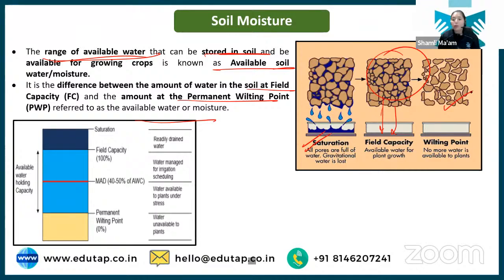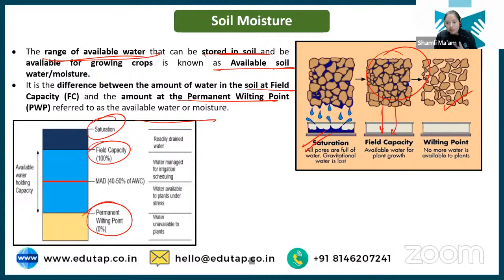Next, slowly the plant will take water from the micropores and the soil will dry. There will be a time when there is no more moisture available in the soil, and this soil has now come to the wilting point. So first we have saturation, then the field capacity condition, and then the permanent wilting point.